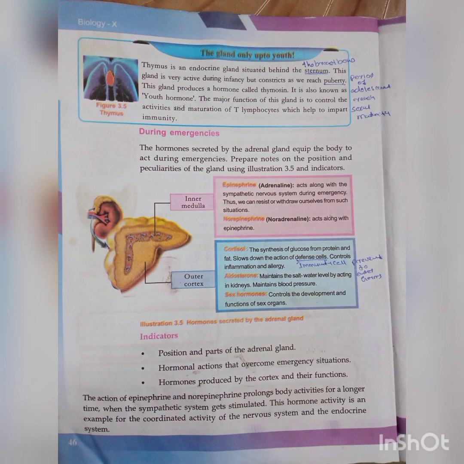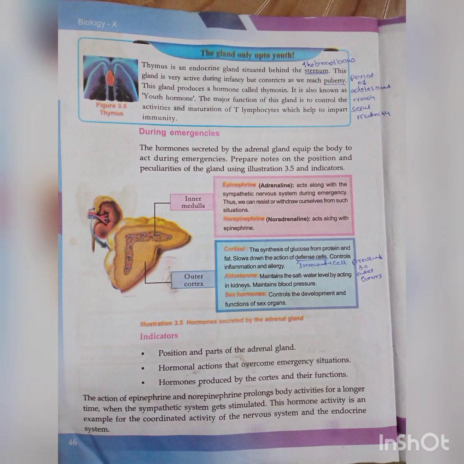The adrenal gland has a number of hormones. Before that, look at the top of the kidney. You can see one yellow-colored gland, known as the adrenal gland. Adrenal gland magnified: in the adrenal gland, there are two parts. The outer part is known as the outer cortex. The inner part is known as the inner medulla.